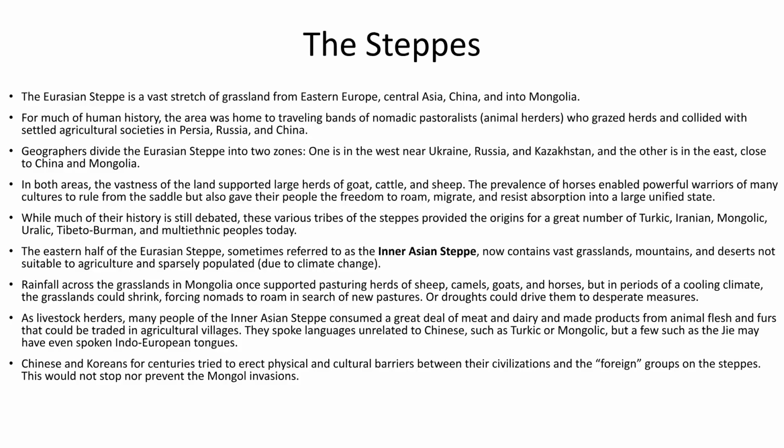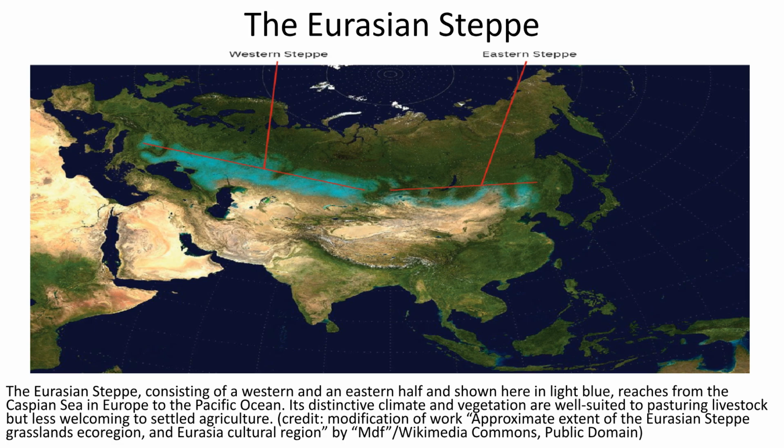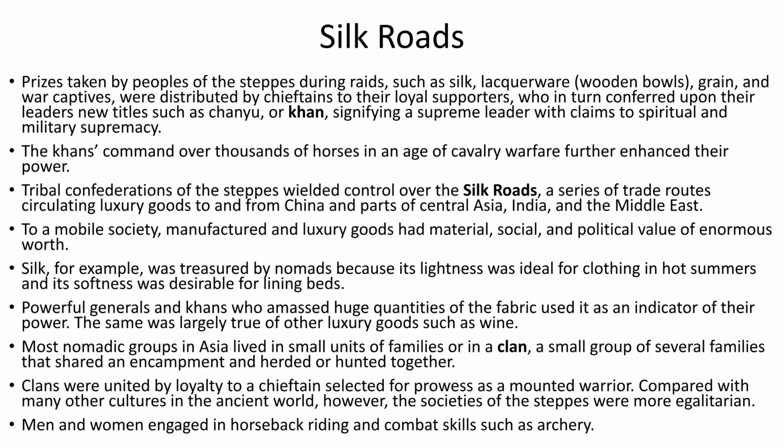Its climate and vegetation suited livestock grazing, but not settled agriculture. Tribal confederations on the steppes controlled the Silk Roads, a network of trade routes. Silk and other luxury goods were highly valued by nomads, symbolizing power and wealth. This image highlights the importance of horses and horsemanship for the peoples of the steppes, a skill with origins dating